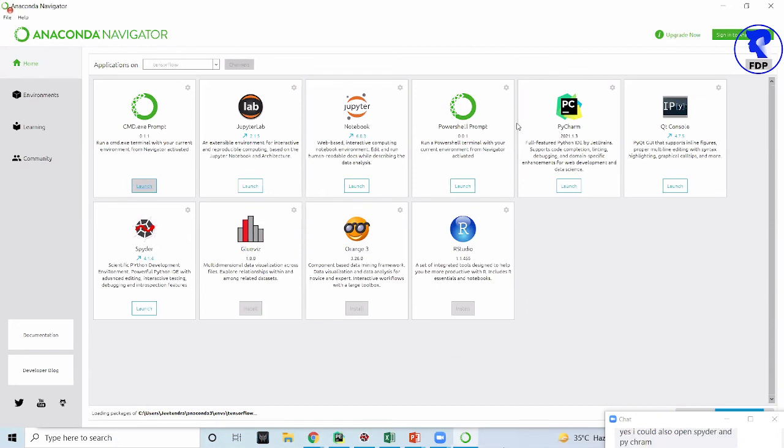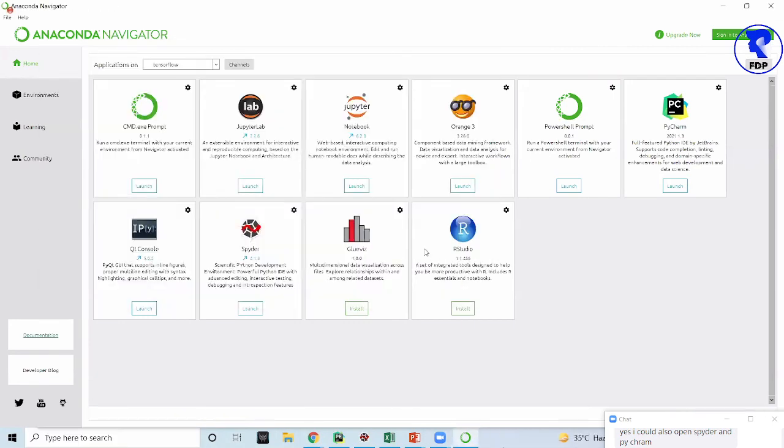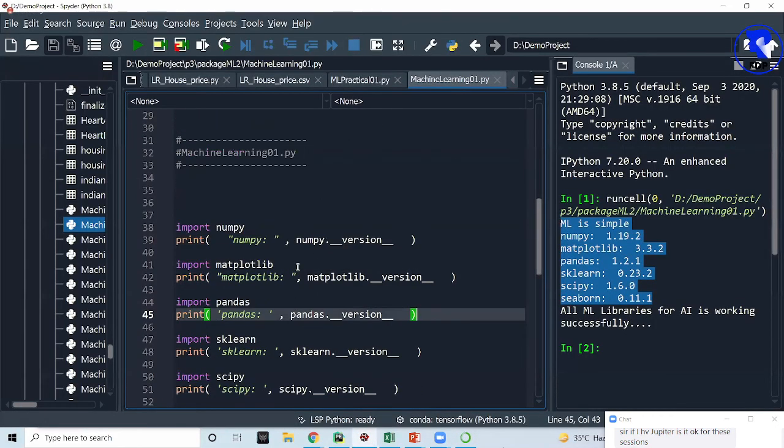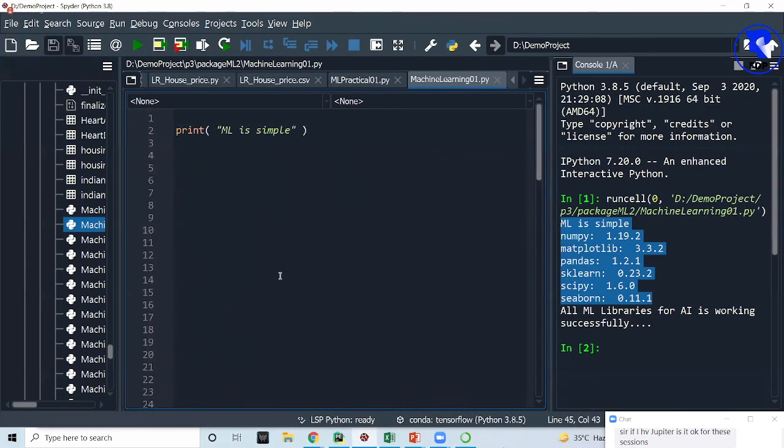Okay, well done. Can you see that here there is an option Spyder? So you can do the practical on Spyder. To open Spyder, you can directly click on the launch button. If we click the launch button, Spyder will open like this.